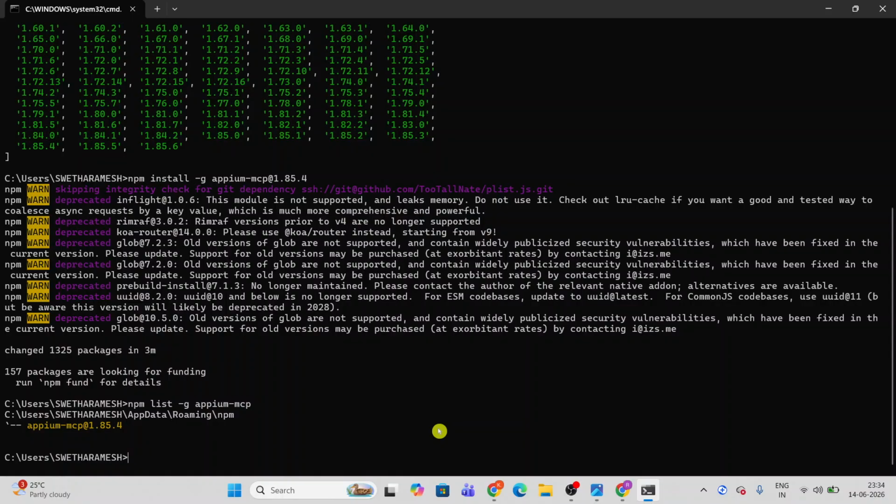So this is how we can upgrade our Appium MCP server by using the command npm install -g appium-mcp@version. Note here that we do not have an upgrade command. We have to reinstall on top of the older version to upgrade. So that is all about upgrading our Appium MCP server.